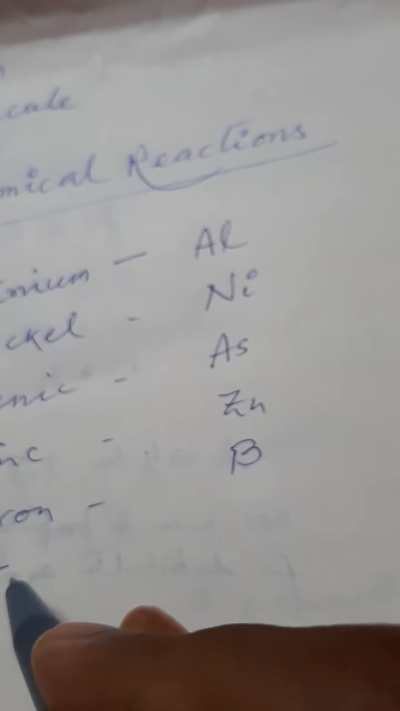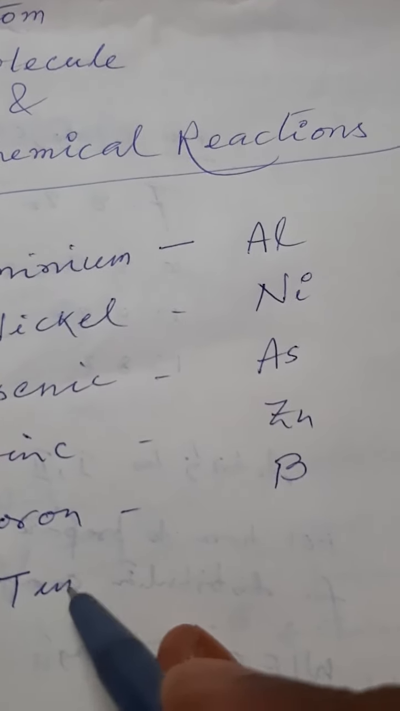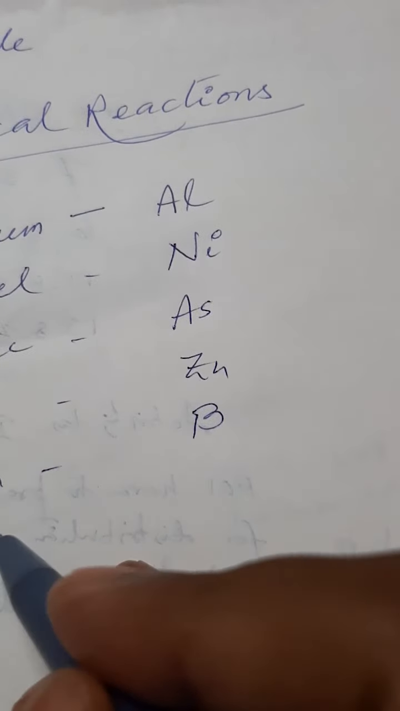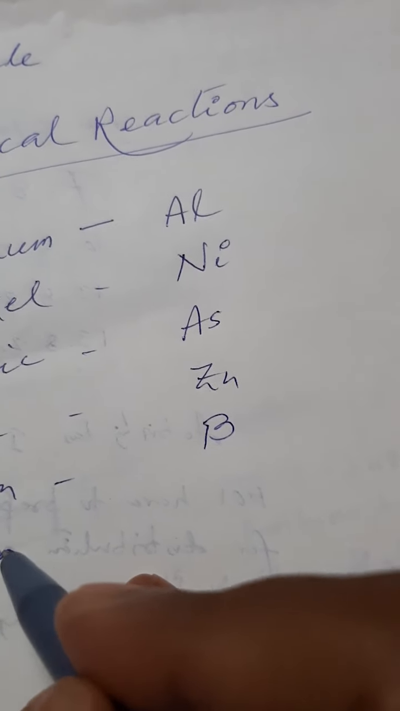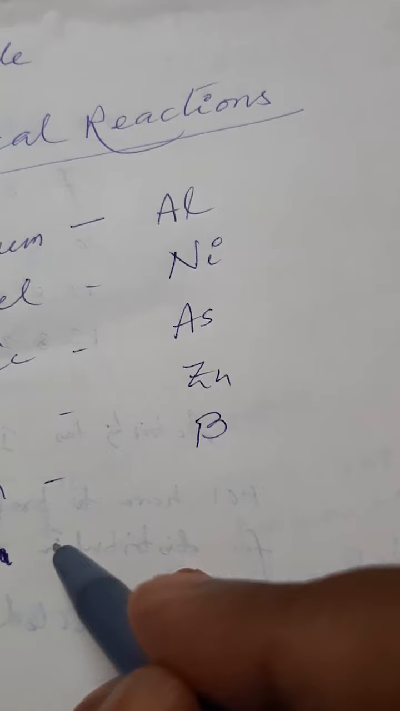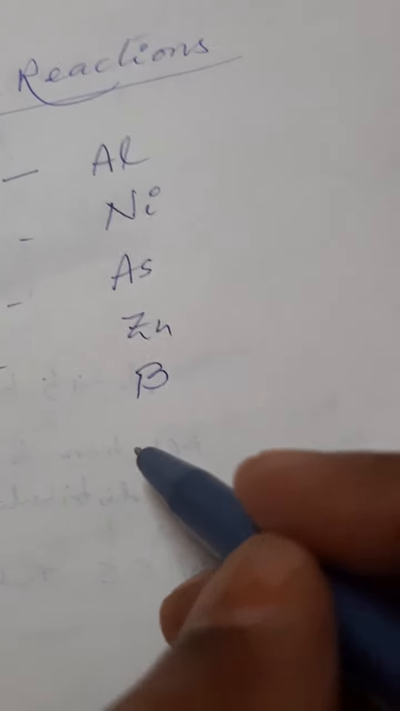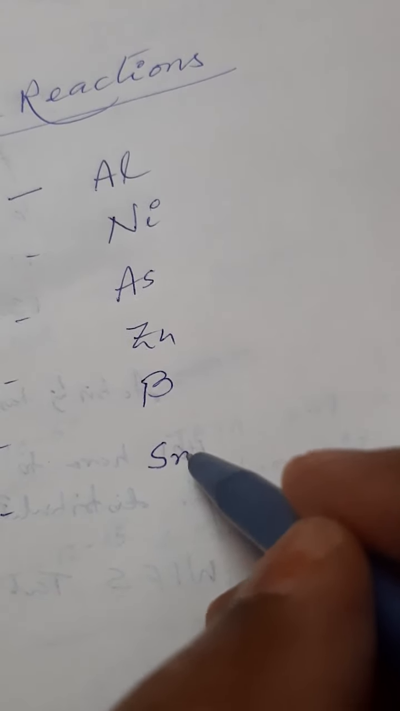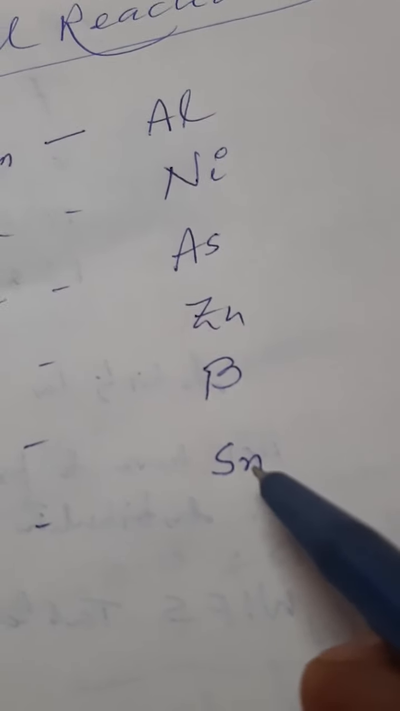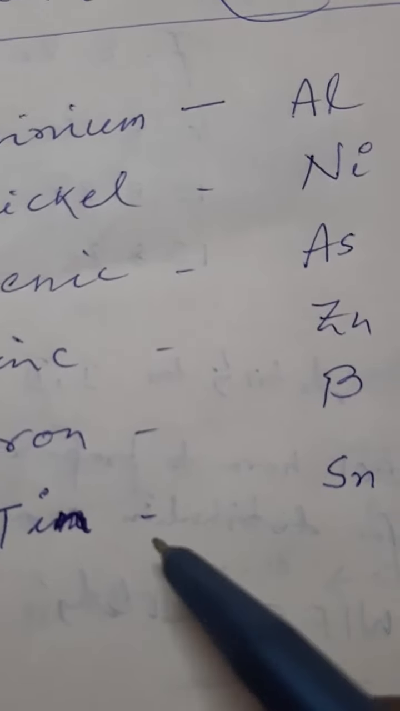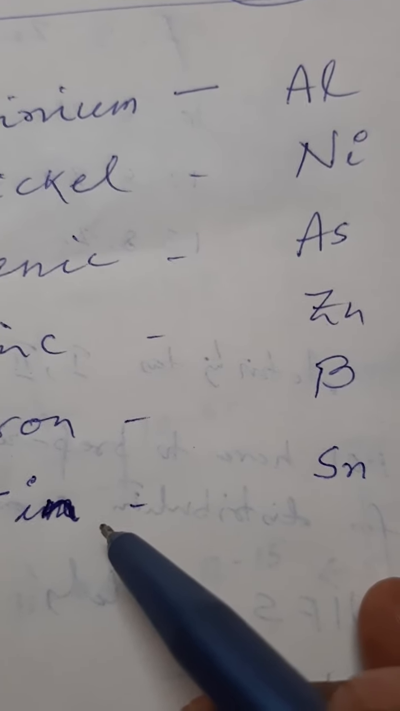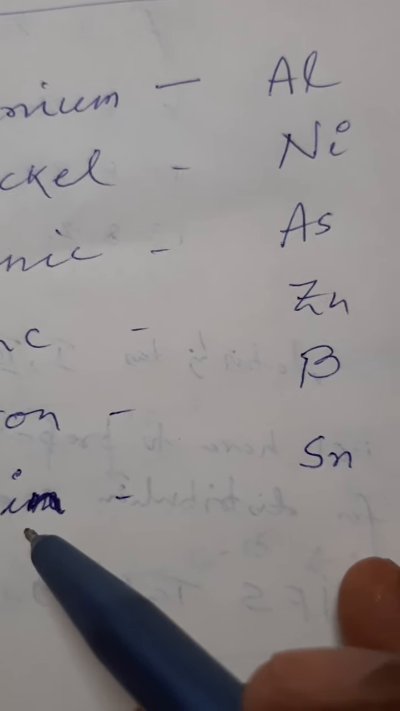But some elements have Latin names, such as tin. Its Latin name is stannum. We express it as Sn. You have to remember that its name is actually stannum.